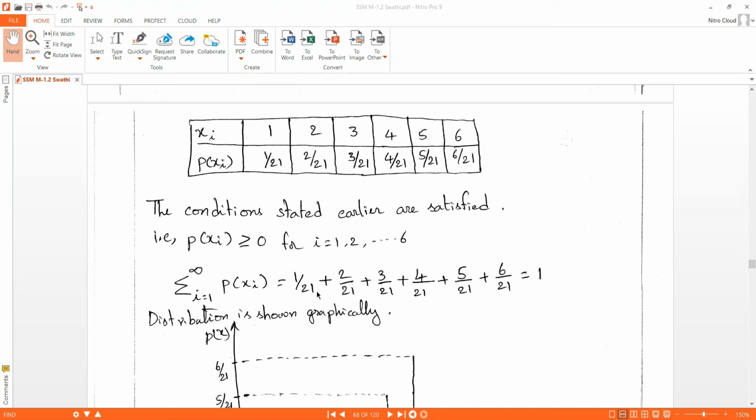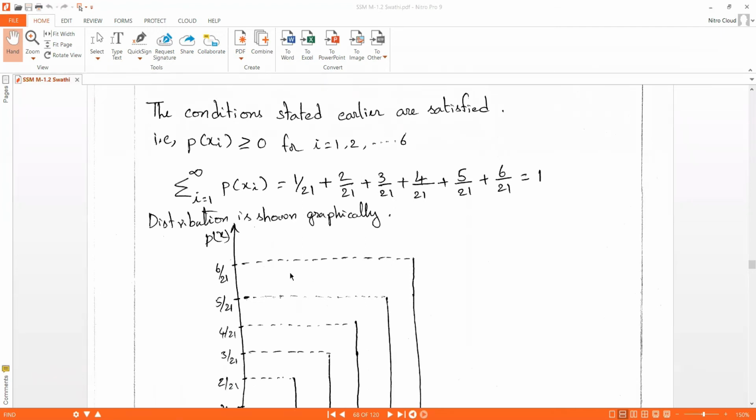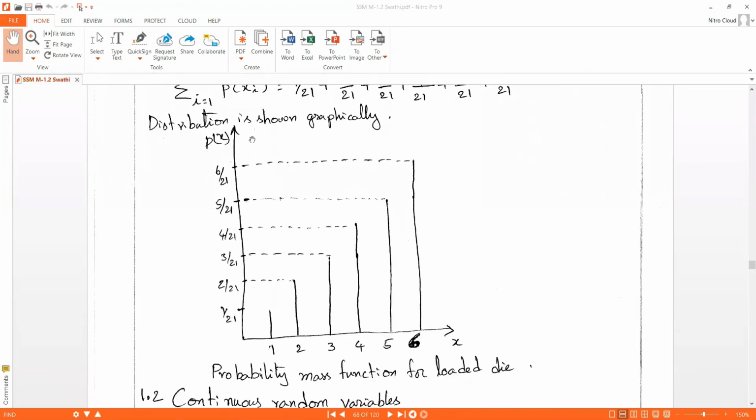That is 1 by 21 plus 2 by 21 plus 3 by 21 plus 4 by 21 plus 5 by 21 plus 6 by 21. If we add all these, we get 1. So this also satisfies the condition. We can represent the distribution graphically like this, with the i values and the p of X values.